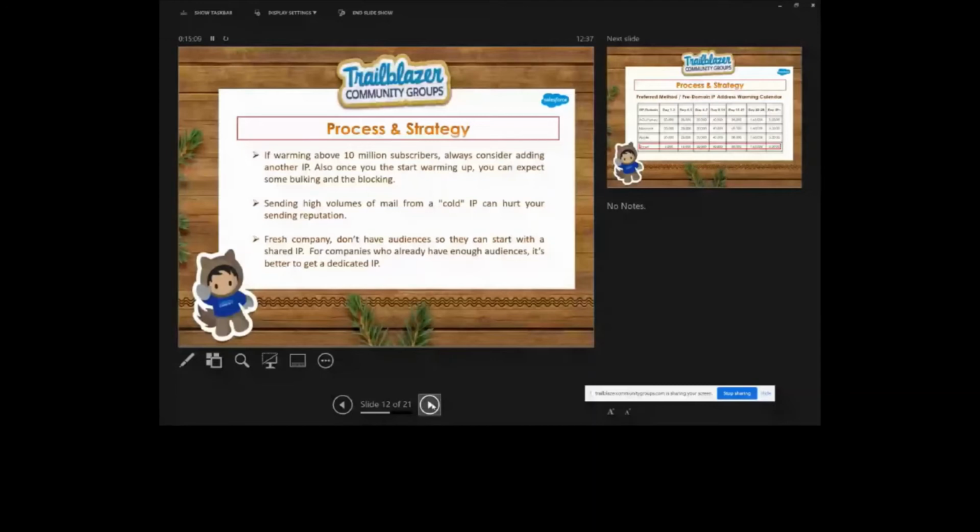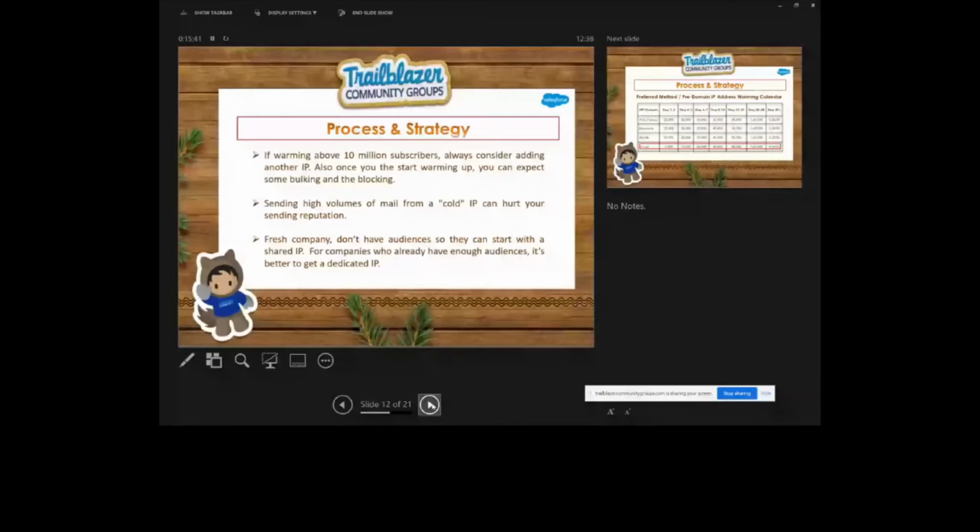And during the warming process, it's very important to measure your metrics and data on a regular basis. If you follow everything, your blocking and bulking issues will also be resolved. I know it's very tricky, but during the warming process we can expect it, because it's natural. But if you have engaged subscribers, focus on that engagement, and always follow segmentation, then obviously you can fix this.